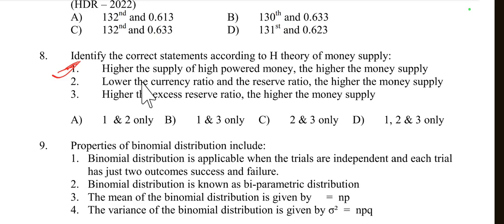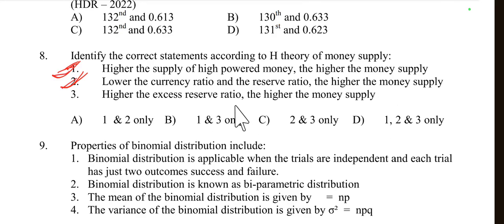Then option 2, lower the currency ratio and reserve ratio. When the currency ratio and reserve ratio are lower, the money supply is higher. Yes, this is right. A lower currency ratio means people hold less cash relative to deposits, allowing banks to lend more. A lower reserve ratio means banks are required to hold fewer reserves against deposits, allowing them to lend more, thus increasing the money supply. So options 1 and 2 both are true.